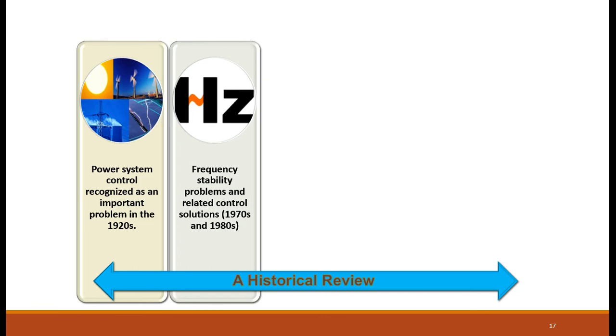In that case, in the 1970s and 1980s, when there is a change in the frequency level, they concentrated on frequency stability problems and related control solutions. For that, they were finding how to control the frequency to keep it at the specified value, either 50 Hz or 60 Hz.